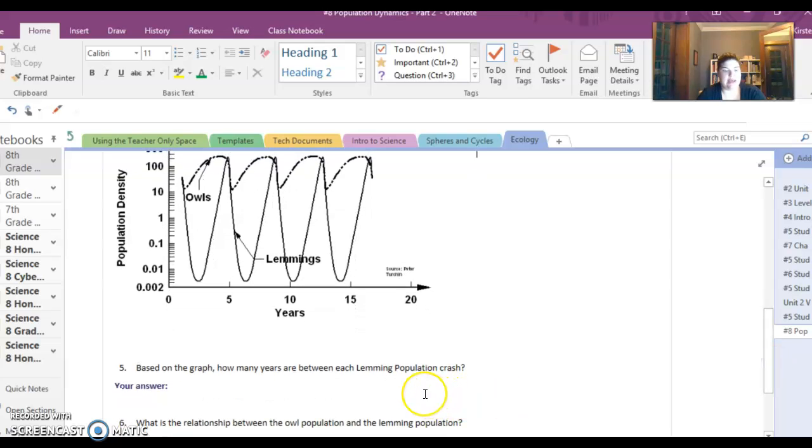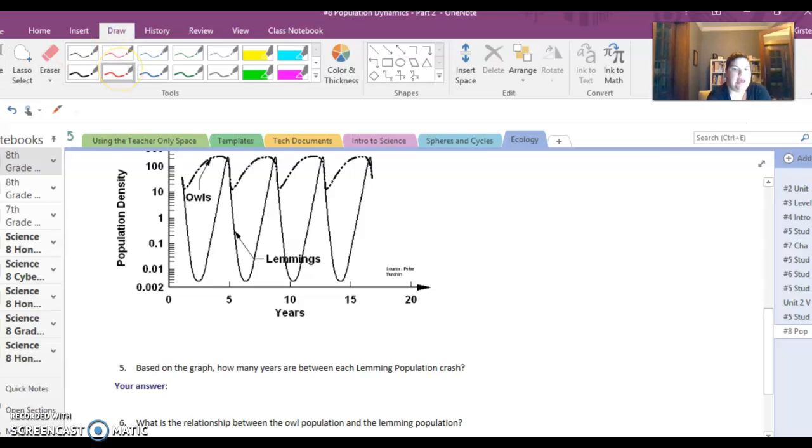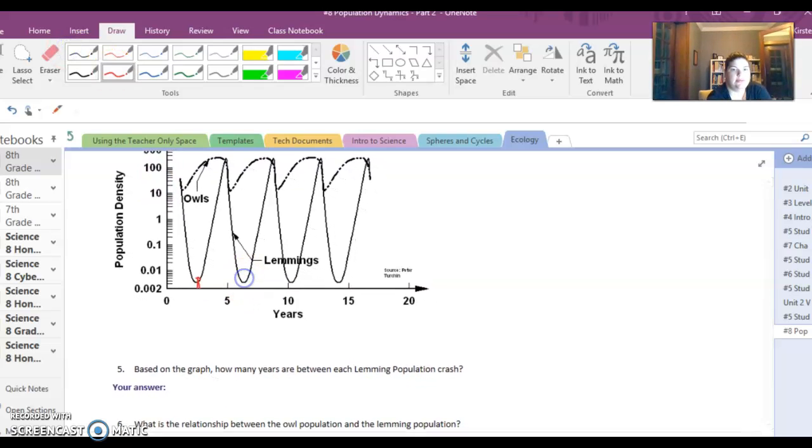So the first question is asking based off of the graph, and granted we don't have grid lines here, but based off the graph, how many years are between each lemming population crash? So if I take a look at the crashes, which are my valleys, that looks to be around 2.5.